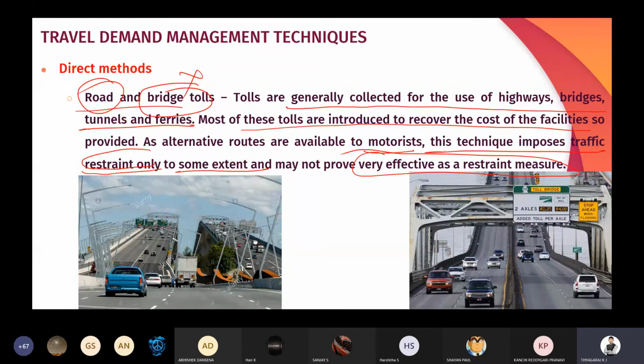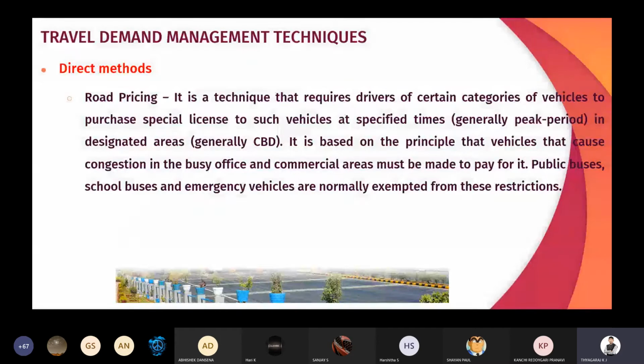So this is road and bridge tolls, which is a direct method by which we can restrain the traffic movement. It can only restrain, but it cannot avoid the traffic movement because of alternative routes. Because the road users are going to search for alternative routes and they are going to utilize them. Next one is road pricing.